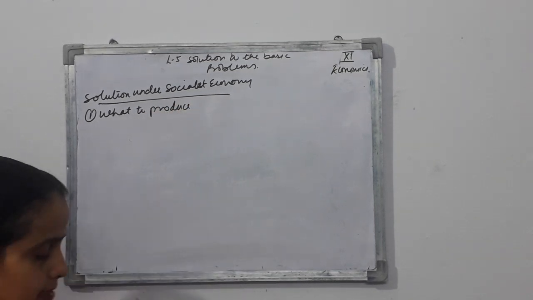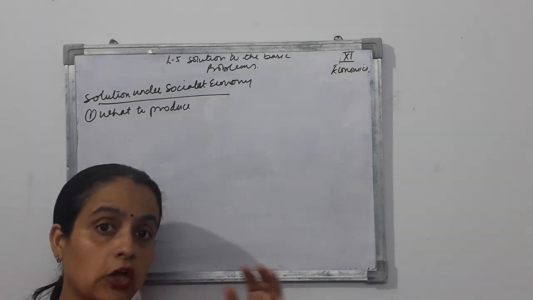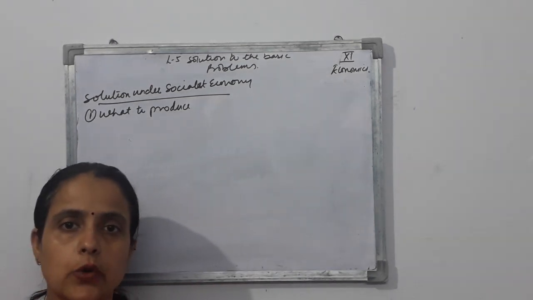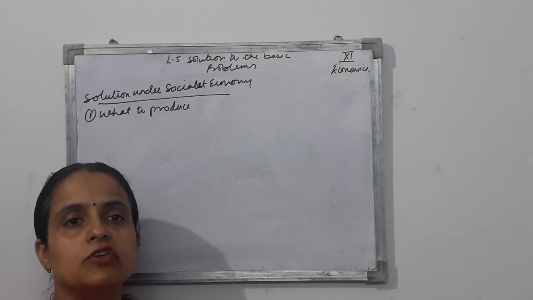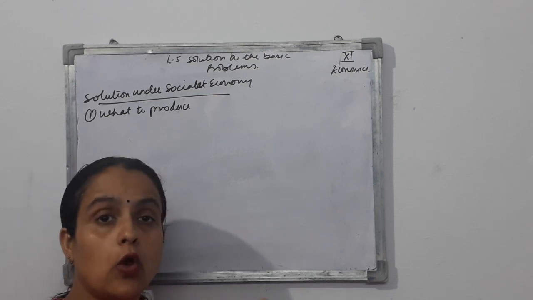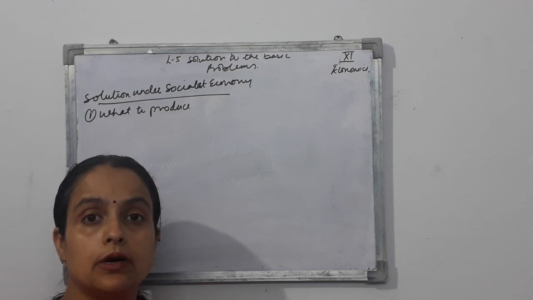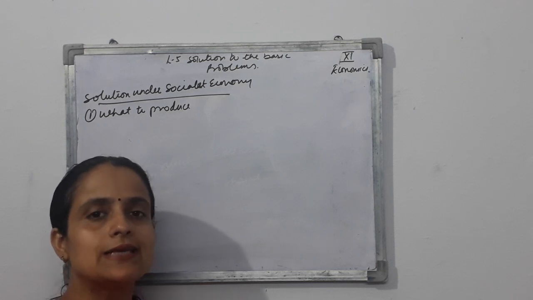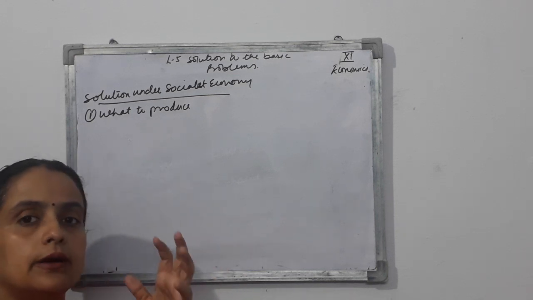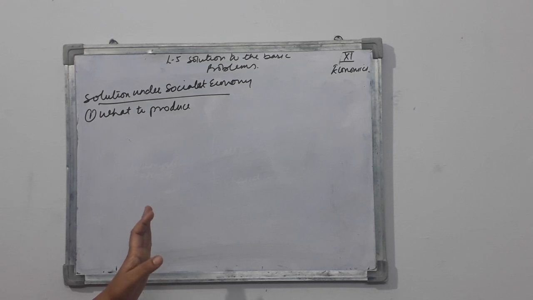In this case, the solution is that because the government is looking after everything, the government is going to produce those goods which are very, very necessary for life. The government will not think of a richer section of the society. The government has to think of the welfare of the society. So the government would like to produce the necessary goods, right?